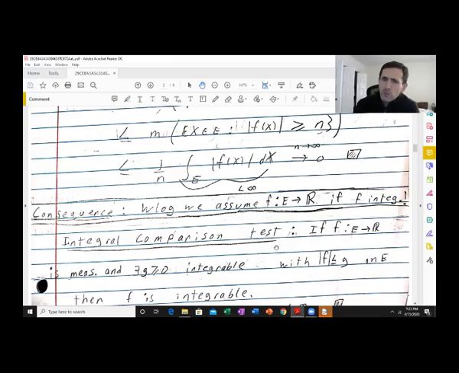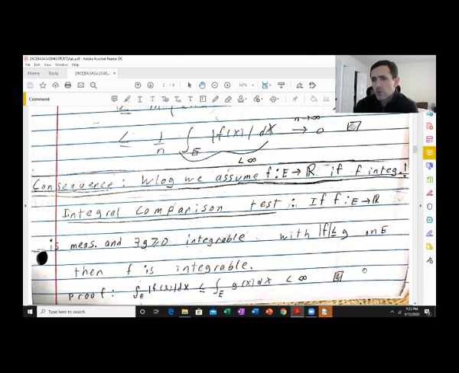So if I have a measurable real-valued function f, and there exists an integrable non-negative function g with absolute value of f less than or equal to g on E, then f is integrable. And like I said, it's absolutely trivial, but we use this fairly often because it's just so useful to have this kind of little test here, and it's useful to not have to restate this over and over again.